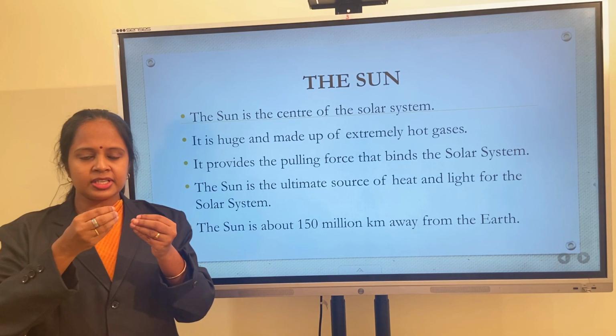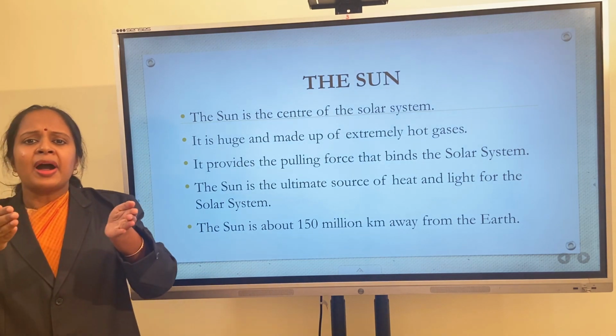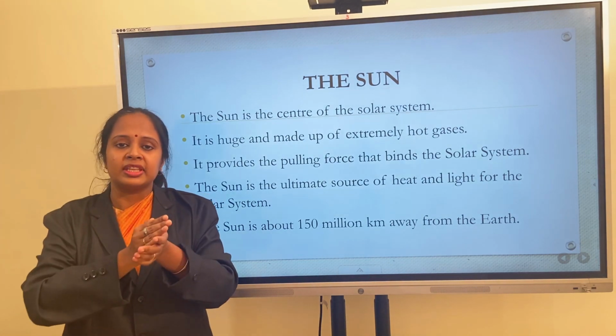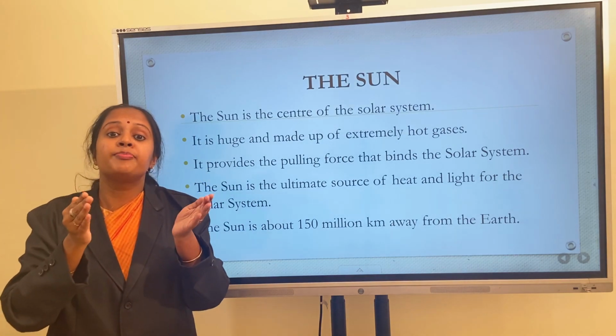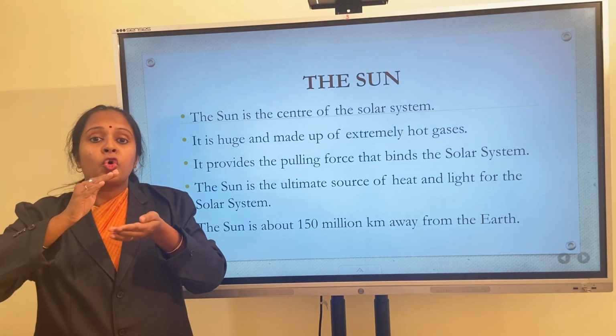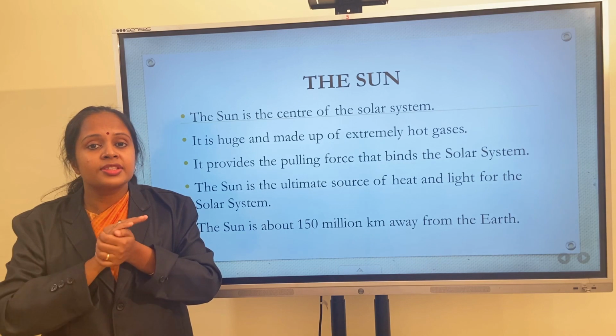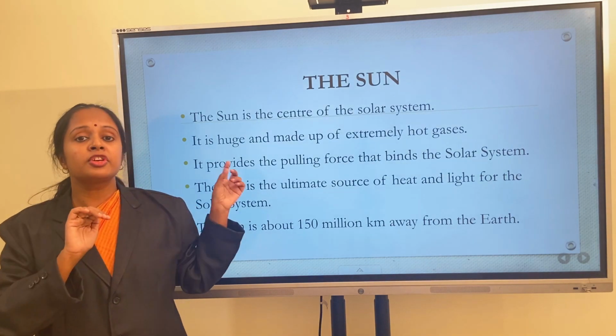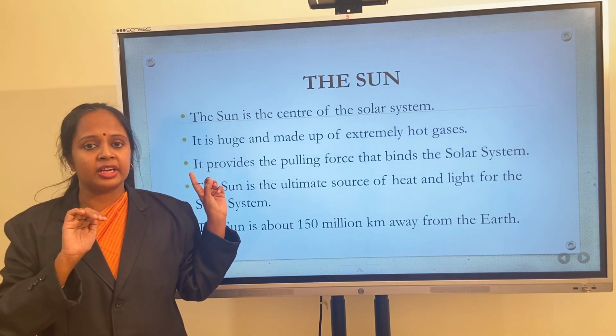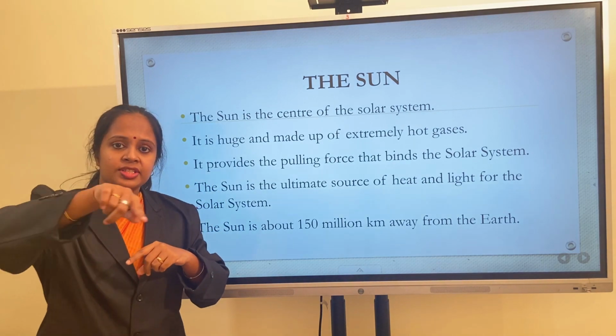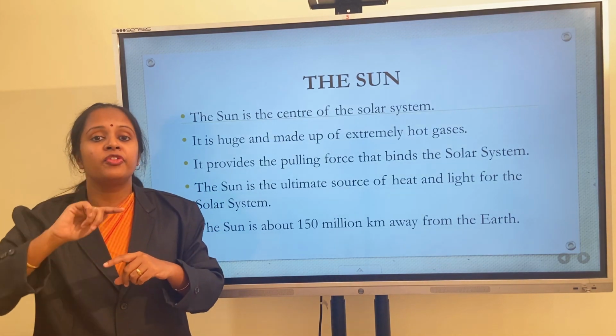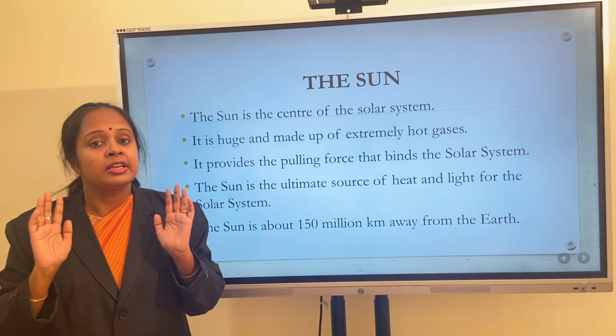Children, it provides a pulling force that binds the solar system together. Because of the pulling force of sun, all the planets and their satellites are moving in a particular direction.